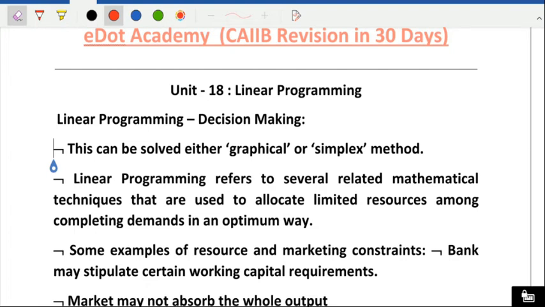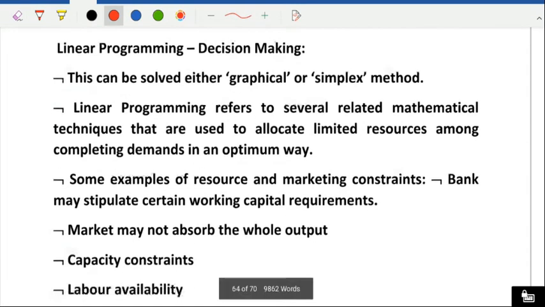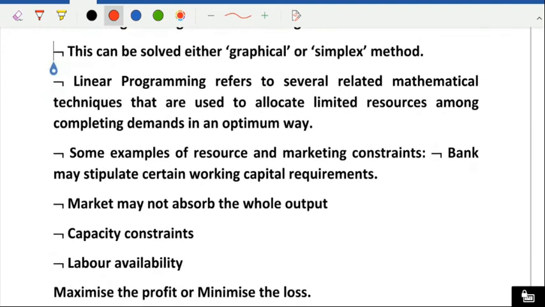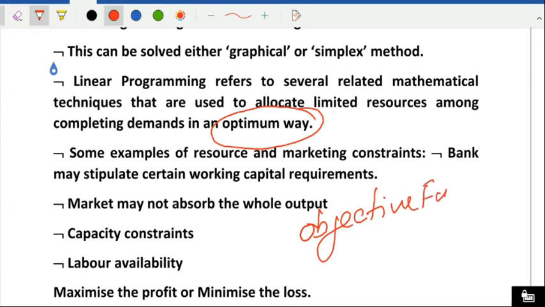That means in linear programming problems, our resources are limited, but with those limited resources, we have to optimize our profit. That is called the objective function.